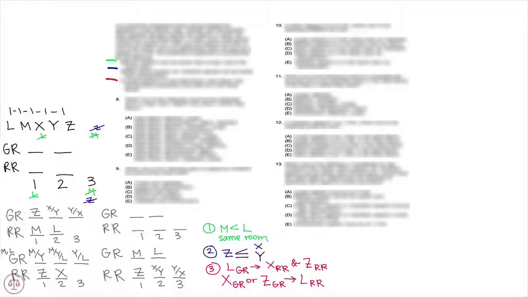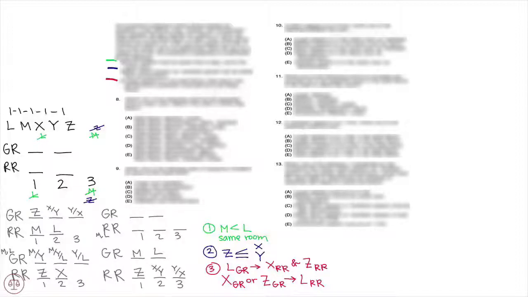Now, in our last scenario, we have ML in the rose room here, but things are a little bit more up in the air. We have to think about what other speaker can be in the rose room. Well, we know Z has a lot of restrictions. So could Z be in the rose room with M and L? Okay, well, if we had Z in the first position, we could have X and Y in the gold room and M and L still be in the rose room.